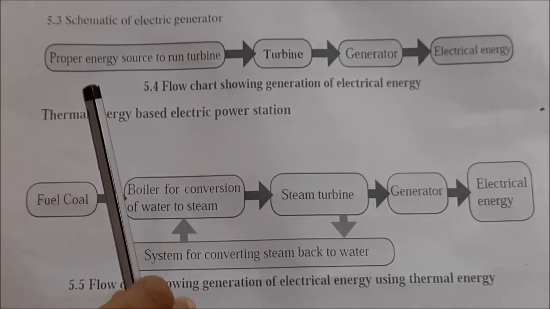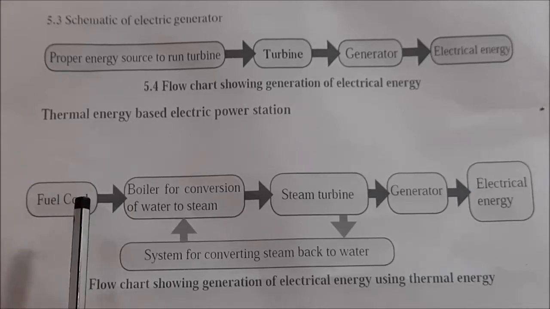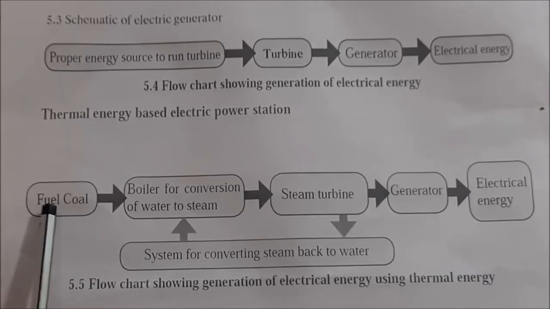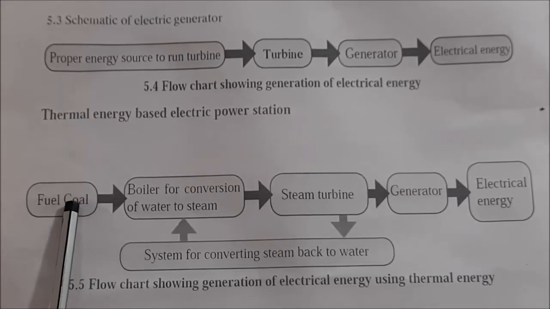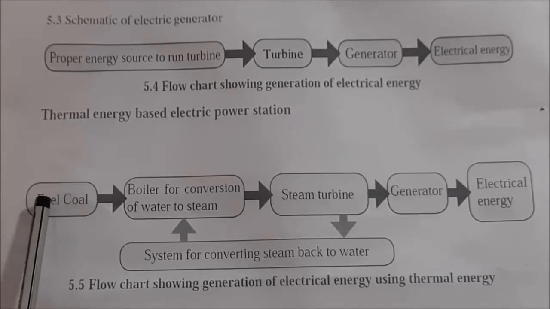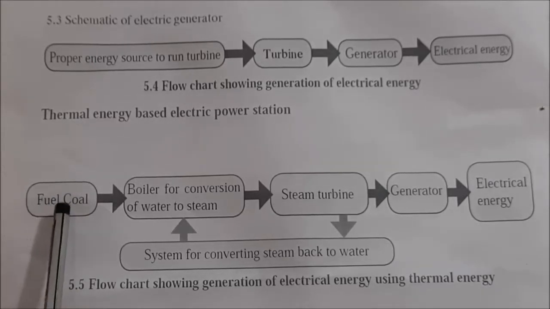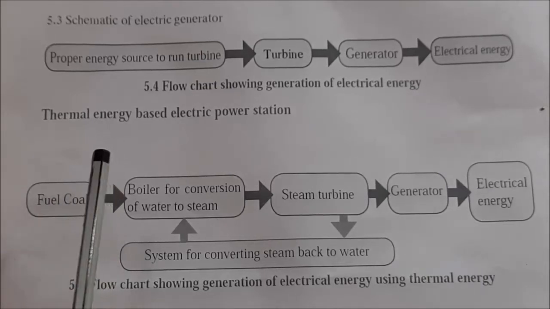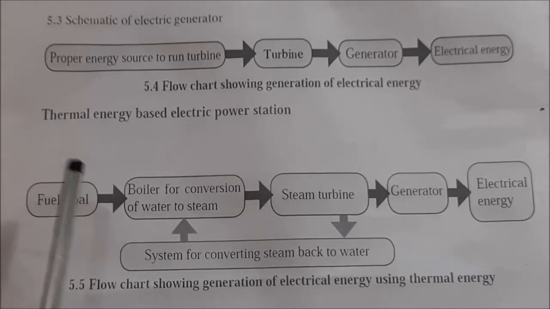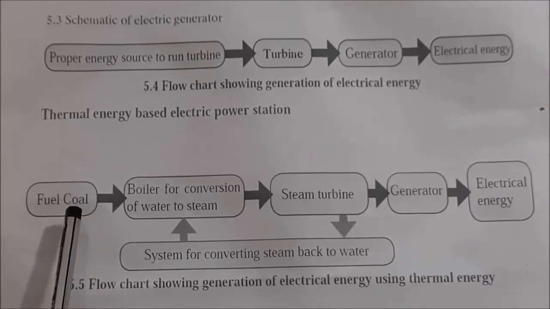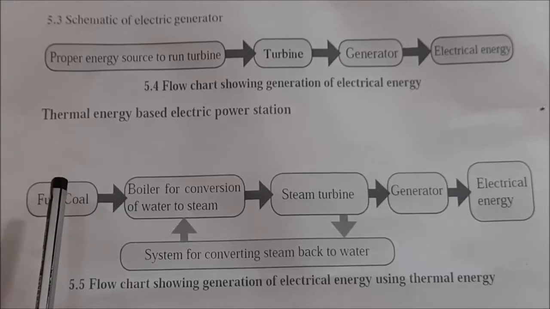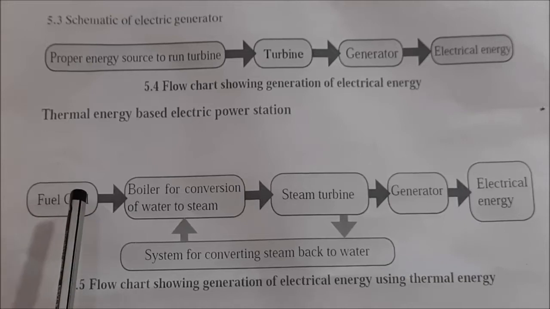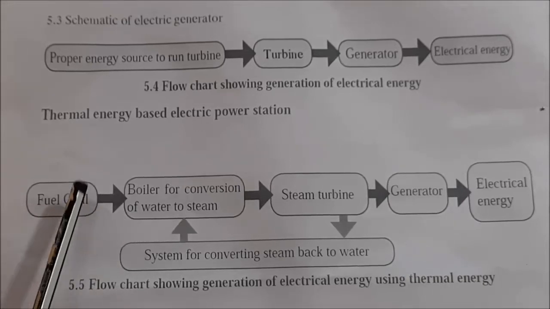But the thermal power station has limitations. There are 3 limitations. The first limitation is related to the fuel used. The fuel used is coal, and emission limitations occur because of the emissions from coal. Various harmful gases are released into the air along with soot particles, and that is very dangerous to health. Second, the stocks of coal are limited, and in the future there will be limitations on the availability of coal.